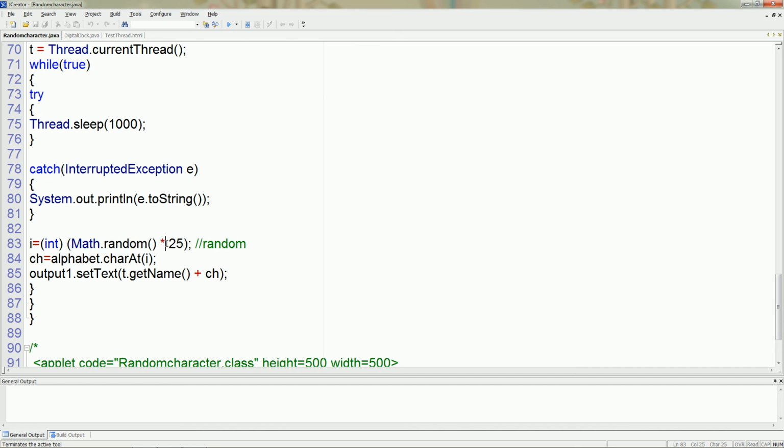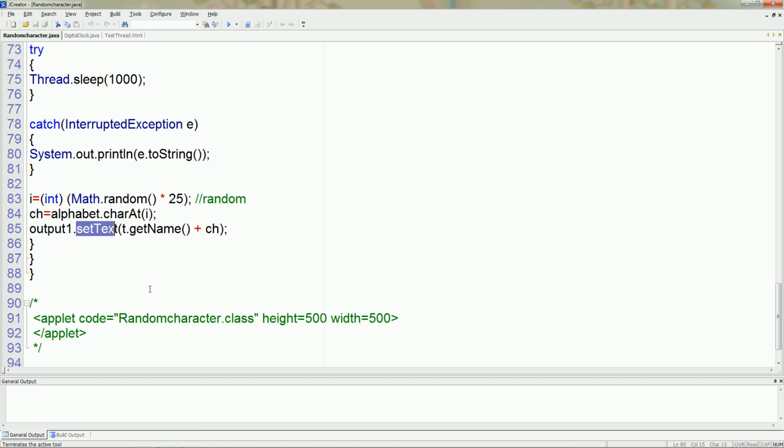And here is the stop value. The stop value is 25 because we have an array of 26 alphabets. Now here simply extract one by one character by using the charAt method of the String class and display this character under the text field. It is a simple logic.